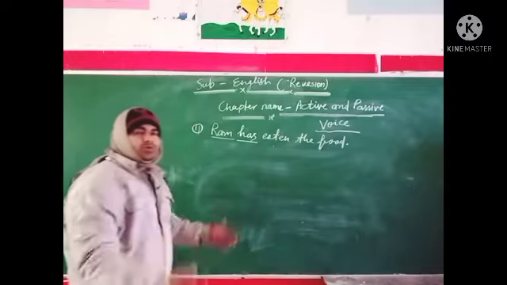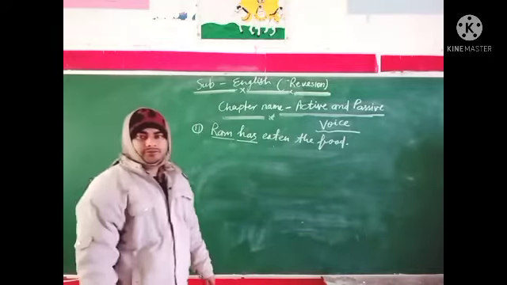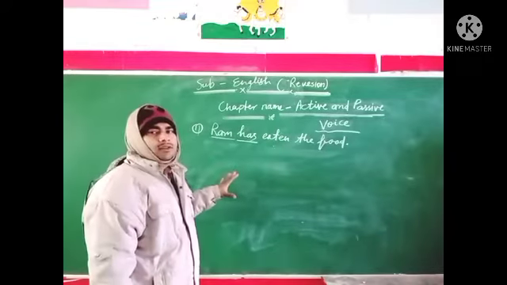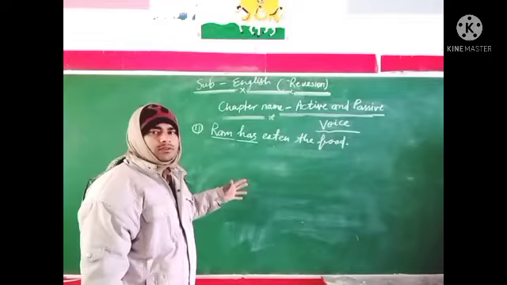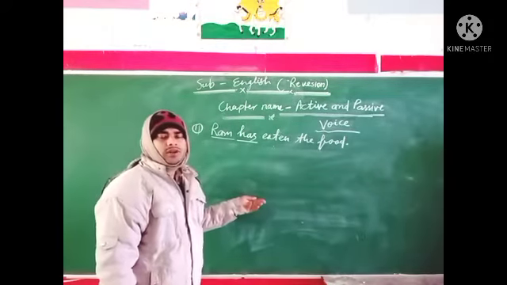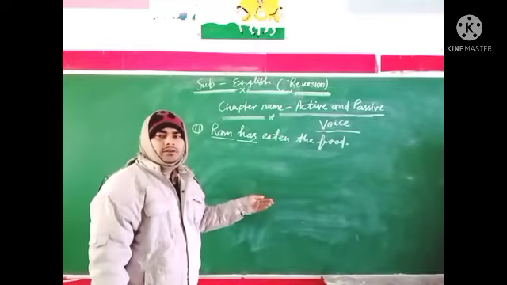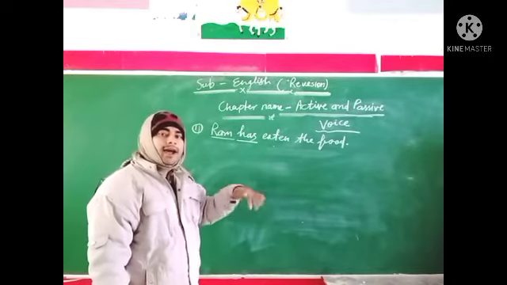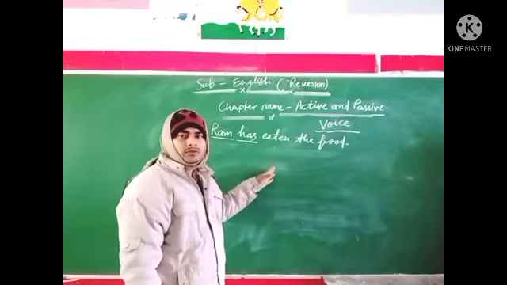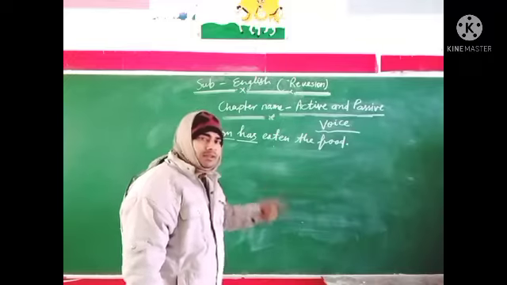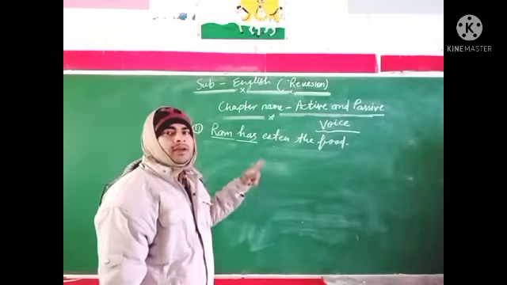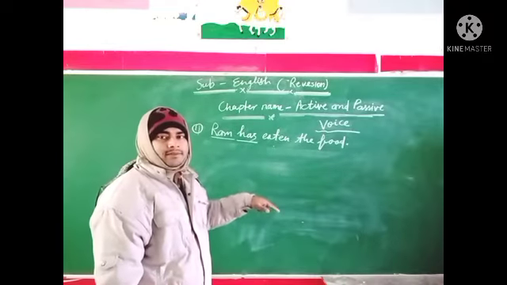Now see the rule of changing into passive voice. First of all, we write the object as the subject, and after that we use has been for singular and have been for plural. After that the third form of the verb, and after that we add the subject with by.